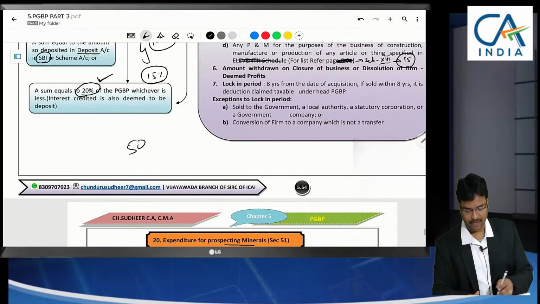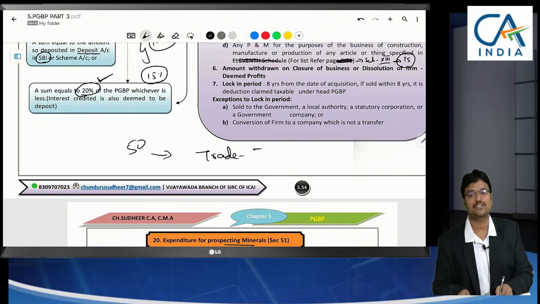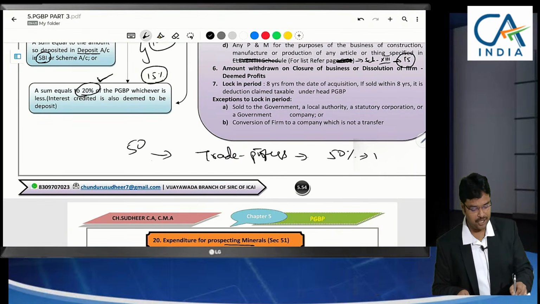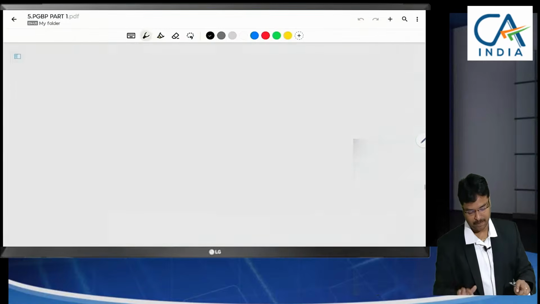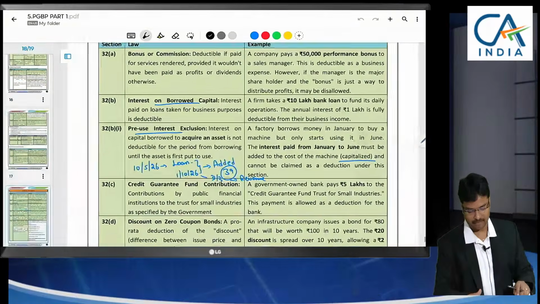What is section 50? Trade or professional associations. In the first session of PGBP, I discussed business or profession. Trade or professional associations can claim 50% of deficiency as deduction. Let me show you.